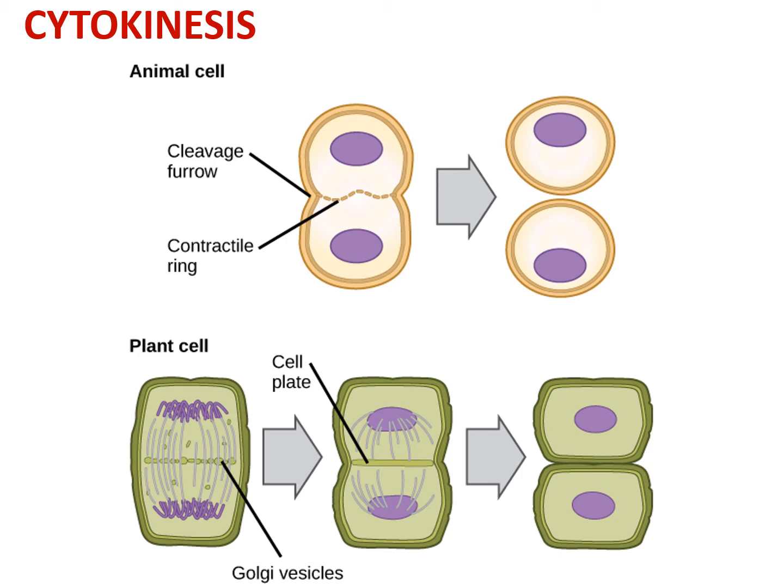furrow. As you can see here, a cleavage furrow is formed and a contractile ring develops, and ultimately the cells are separated. In case of plant cells, no such cleavage furrow occurs, but a cell plate is formed, which is formed by the Golgi bodies, and this cell plate then separates the nuclei and forms two daughter cells.